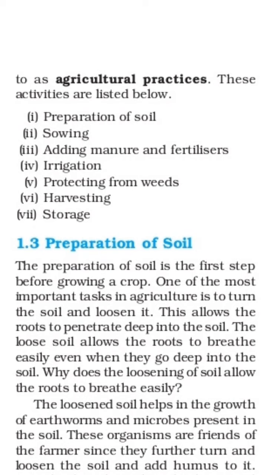First, preparation of the soil is most important, because for the sowing purpose and irrigation purpose, they have to prepare the soil, they have to level the soil. Afterwards, sowing of the seeds. Next one, adding manure and fertilizers, those are the most important ones. Afterward, irrigation, the watering process. Next one, protecting from the weeds. Weeds are harmful for the crops. For that purpose, we have to protect from the weeds.